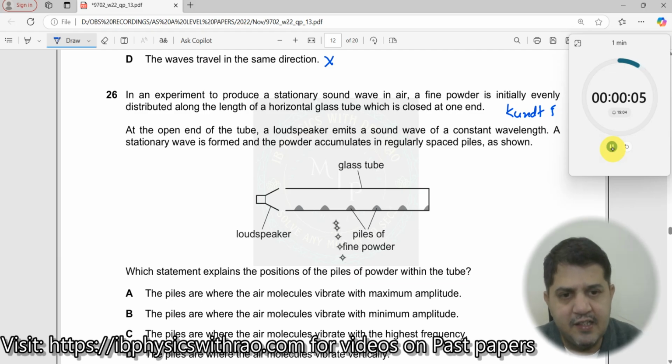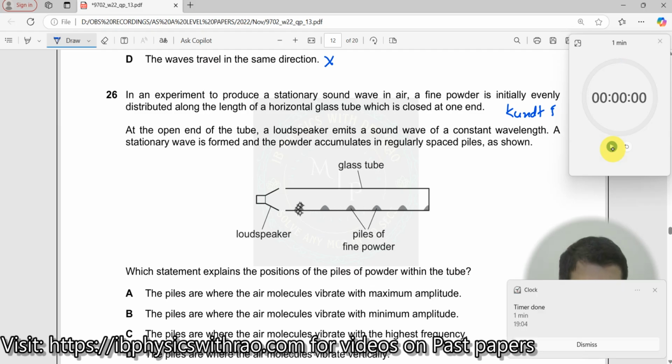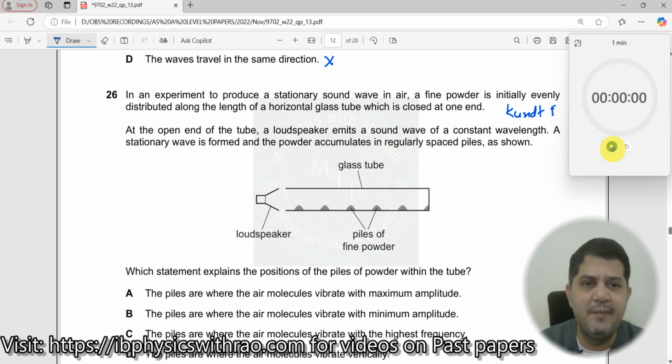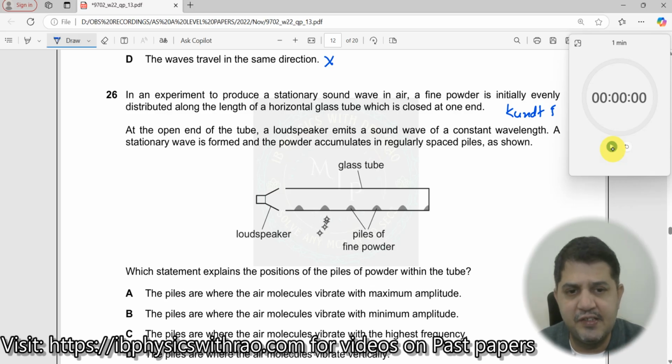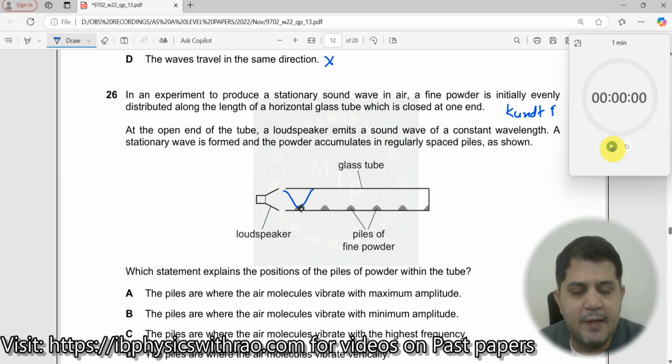The reason is because when you say they are getting accumulated, that means nobody is disturbing them, right? Very simple reason. When you say there is nobody to disturb them, then what about these regions? They are very much getting disturbed. Now in the stationary wave, which region do you think they are getting very much disturbed? They are getting very much disturbed when you get something like an antinode here. So this is the region where the particles are constantly vibrating, and this is the region where the particles are stationary, which you got as a node, right?